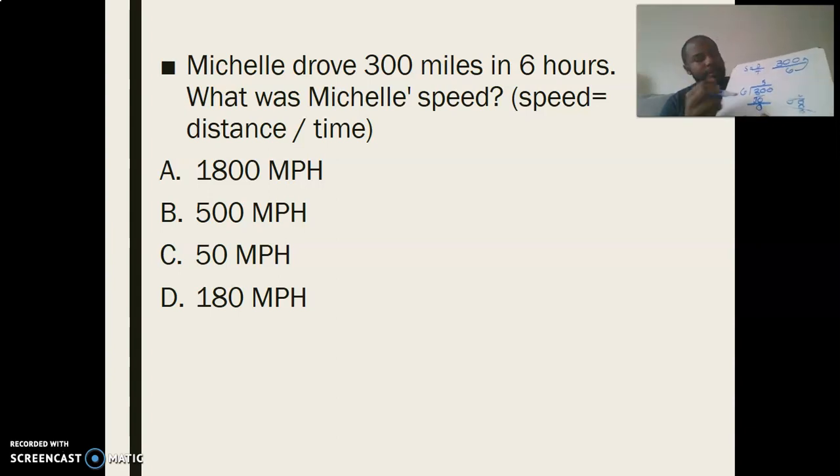Bring down your 0. 6 goes into 0 how many times? 0. Yes, Miss Barnhart. So 50 miles per hour would be your answer.